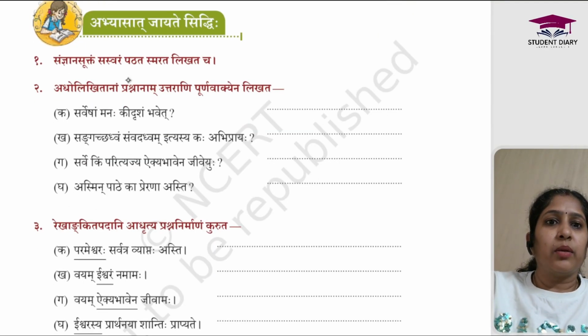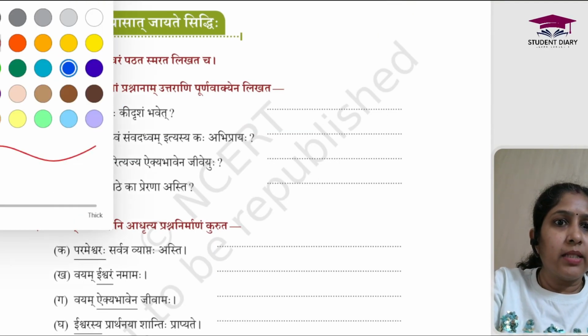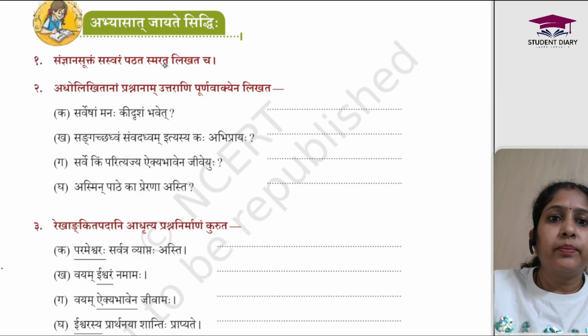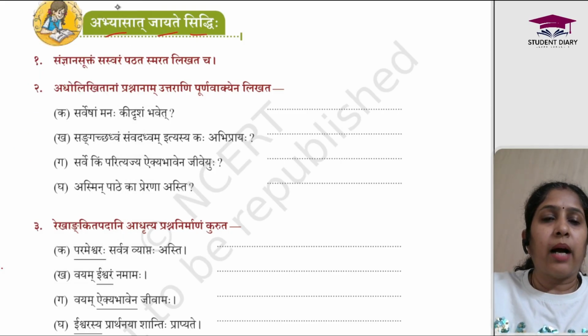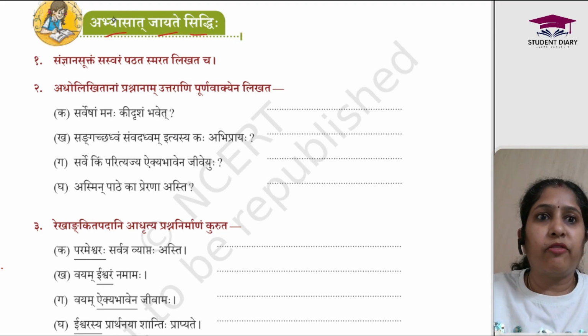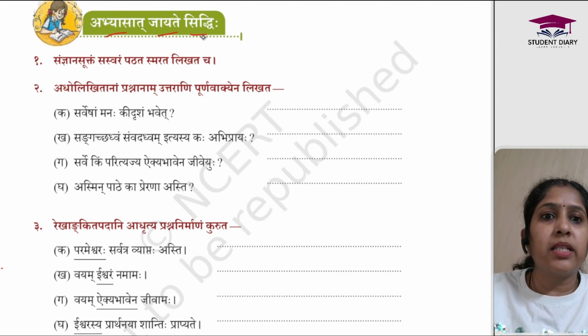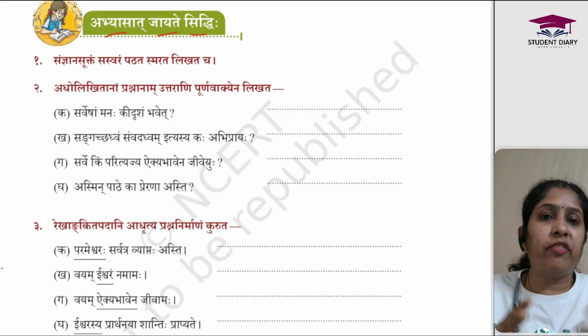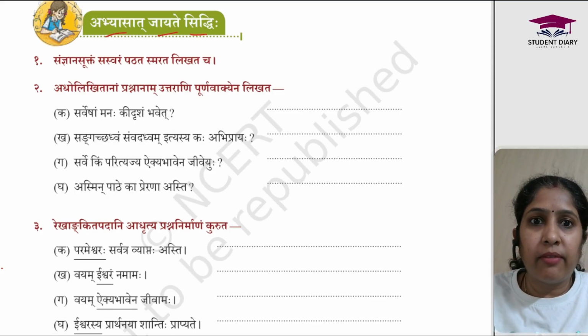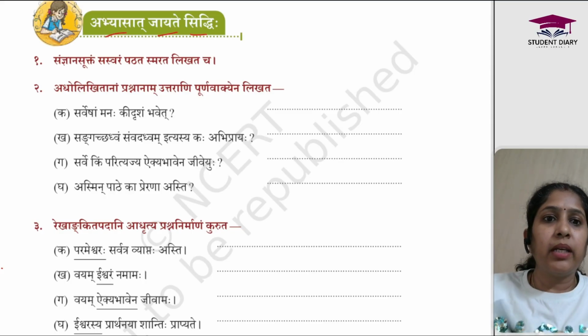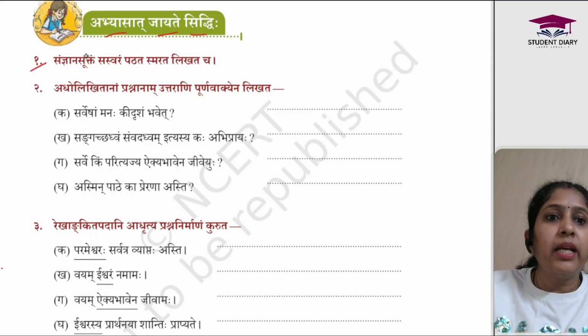So here we are with the exercises. Let's start. Abhyasat jayate siddhi. Abhyasat means by practice, like from practice. Jayate means get. Siddhi means perfection. So when we start the exercise, before that we just pray that we are doing the practice for whatever we have learned, and we are going to get perfection by practice. Fine. Let's see what the first one is telling.